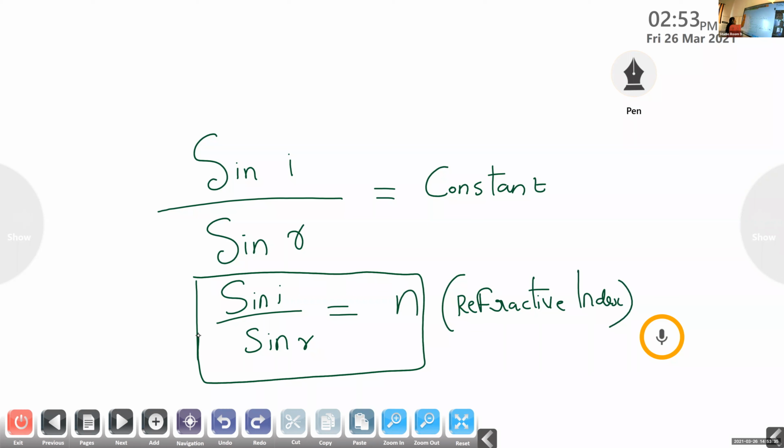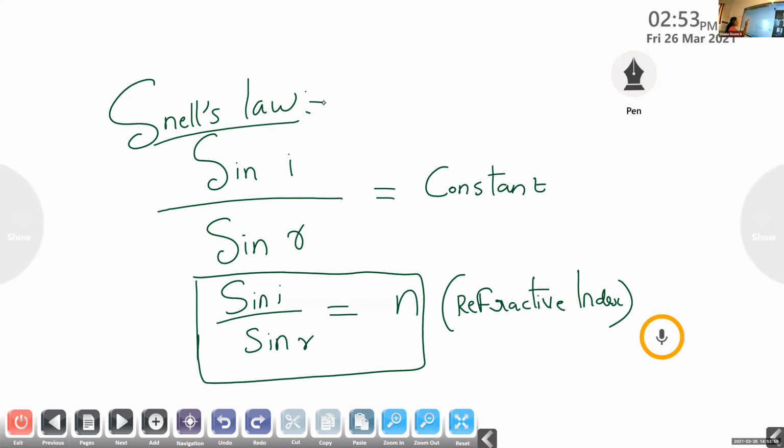This second law is also known as Snell's law, the name of the scientist who proposed this law. That is why we call the second law of refraction Snell's law. So what is Snell's law? Sine i by sine r is equal to a constant.